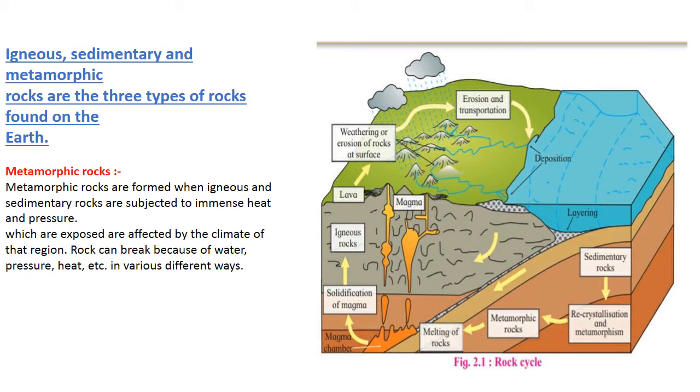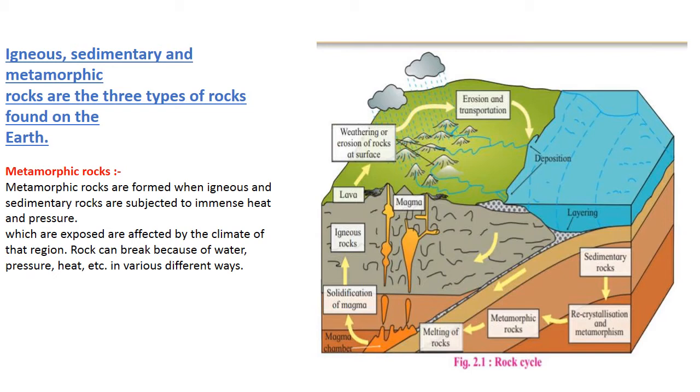After that, the rock particles go through erosion. Erosion means to carry the material from one place to another. In the process of erosion and transportation, those small particles get deposited. After they get deposited, layers and layers are formed.